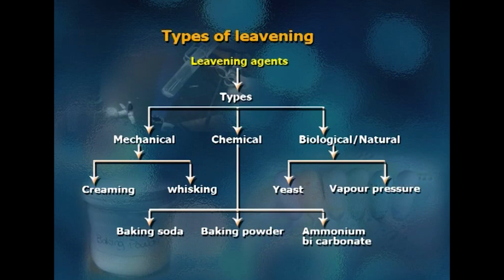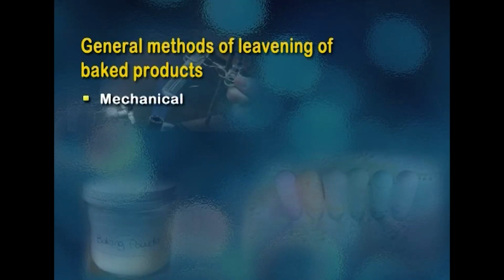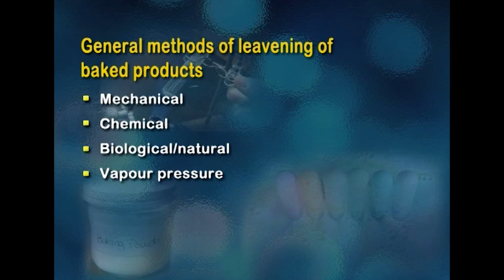In this we also use baking powder, baking soda, and ammonium bicarbonate. The leavening of baked products may be brought about by 4 general methods. As I already said, mechanical, chemical, biological or natural, and vapor pressure.